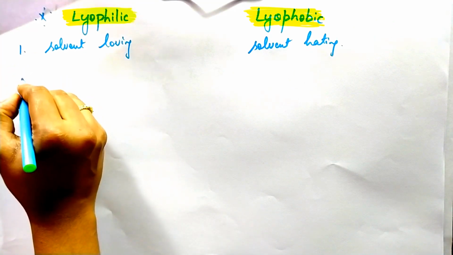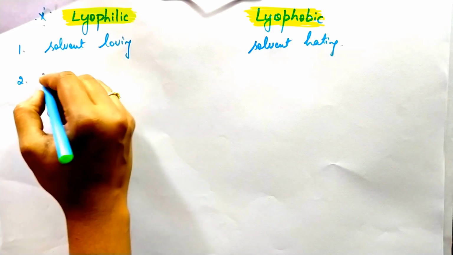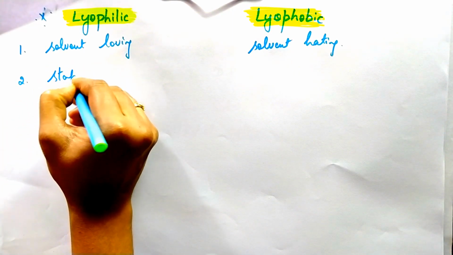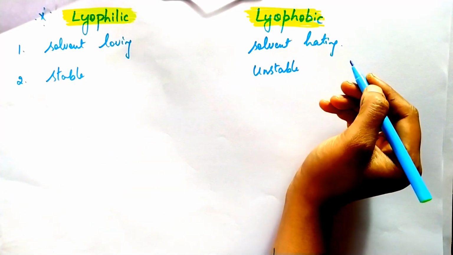The second difference is lyophilic colloids are stable in nature, and lyophobic are unstable in nature.